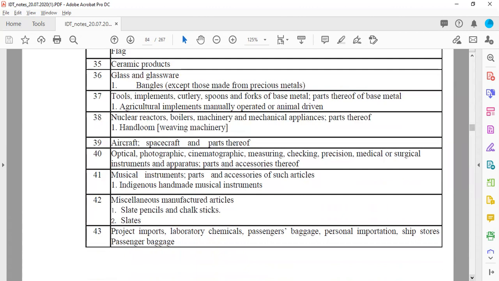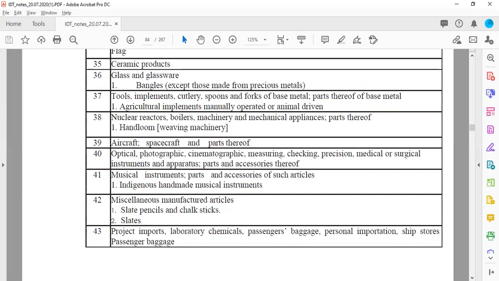So if precious metal is attached to the bangles, like suppose gold plated glass bangles, they are taxable, because ultimately a gold plating is given, so it becomes a precious metal, so it will become taxable. But only glass or plastic bangles are exempted from tax liability. Then tools, implements, cutlery, spoons, and forks of base metal or parts thereof of the base metal, like agricultural implements manually operated or animal driven. So that will be non-liable for taxes.